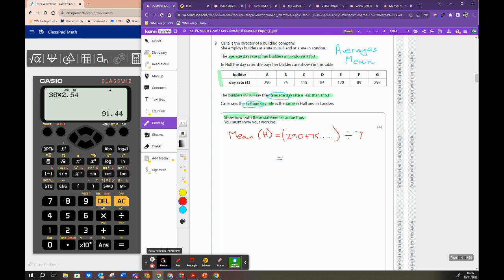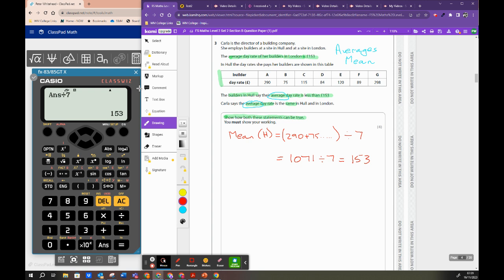Okay, let's go and do that. I've added those up on my calculator. It comes to 1071, which we're going to divide by 7. So we've done our mean calculation, and we've got an answer of 153.